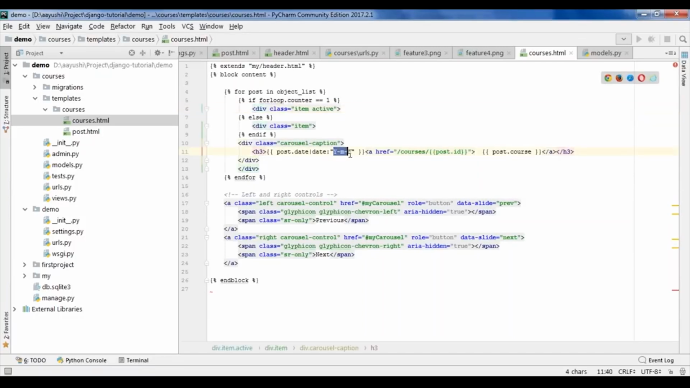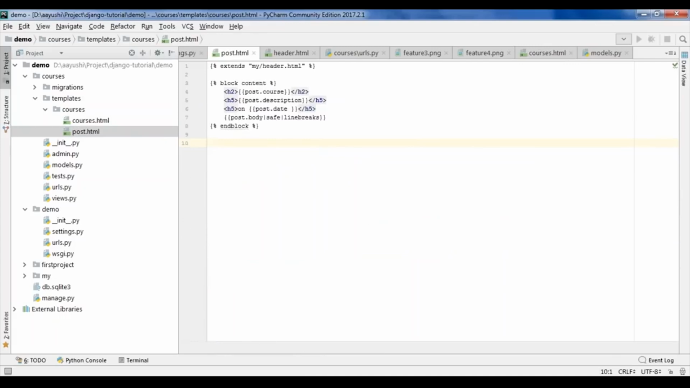Date should come in this format: to display the year first, then the month, followed by the date. After that, I've just given a hyperlink which says courses, and it will fetch the post ID, which is the work of the primary key. Basically, it just tells which column or which course it has picked up from. So this is my slider.